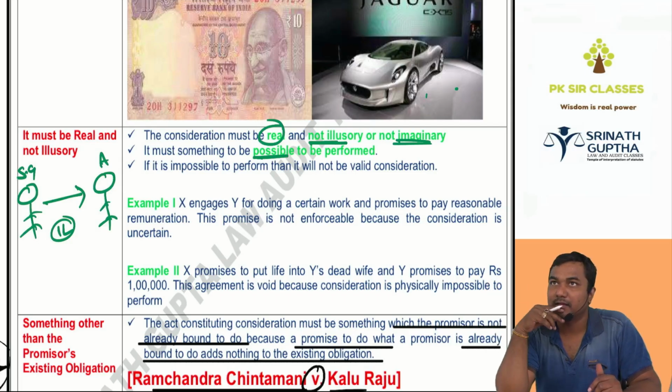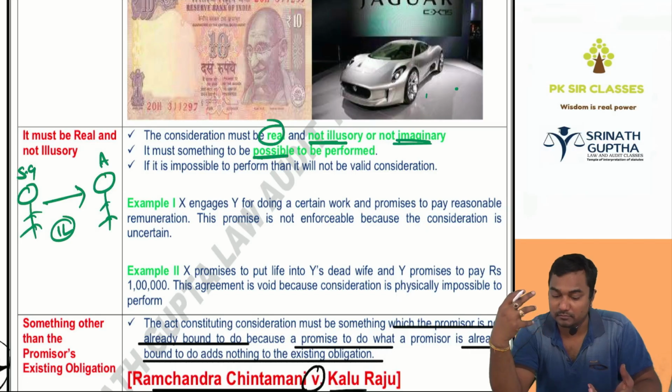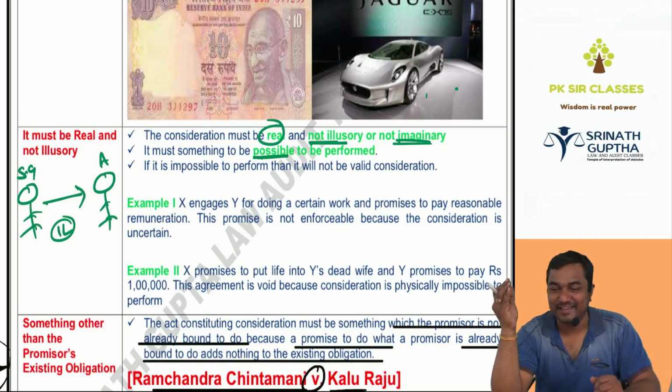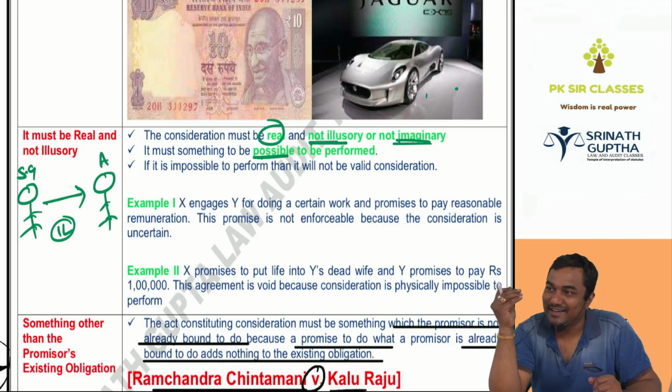For example, I am performing a puja, a havan, a yagna. Yes sir, no sir. What is the consideration? You are going to get your grandfather's life back again. Is it possible to give life to a deceased person?